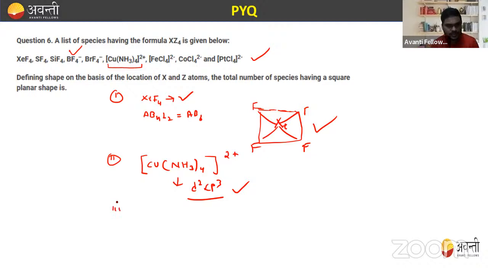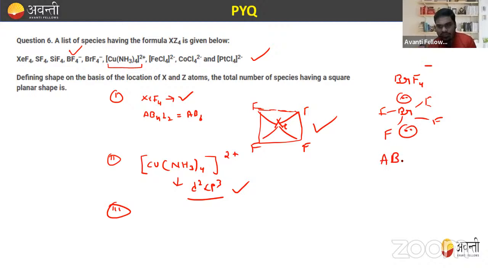So how many of them show square planar? XeF4 is square planar, the next is copper ammonia complex, square planar, and PtCl4. One important one is BrF4 negative. Let's see this as well. BrF4 negative: Br with 1F, 2F, 3F, and 4F, and one negative charge. Bromine has 7 electrons, so out of 8, 4 are bond pairs and 4 remain, giving 2 lone pairs. So this also comes in the category of 4 bond pairs, 2 lone pairs, and will show this structure.